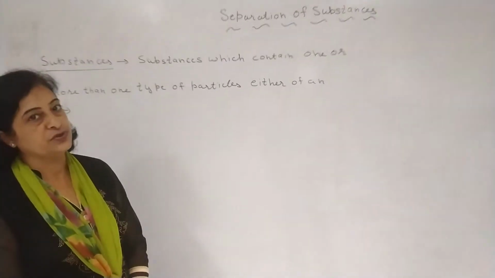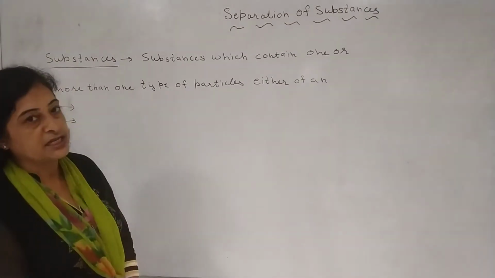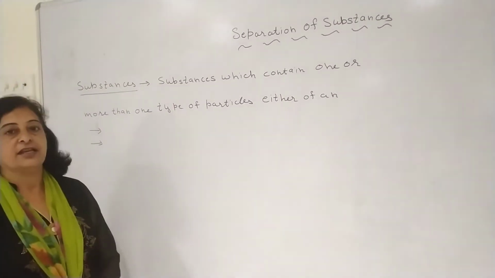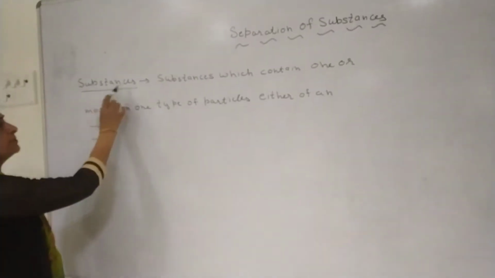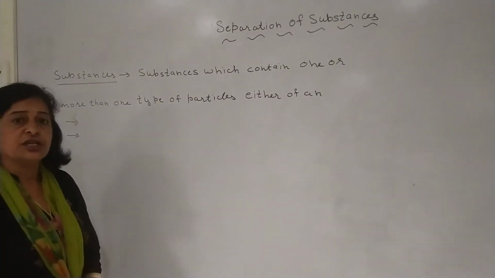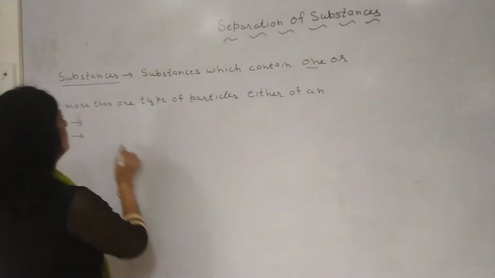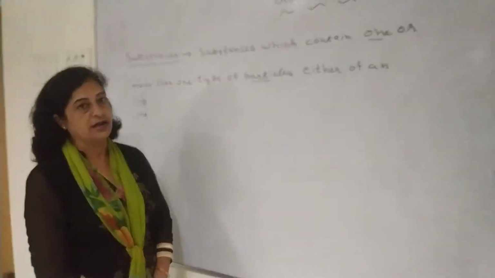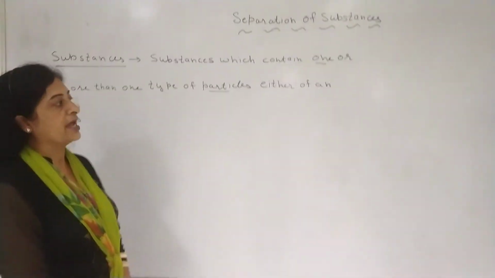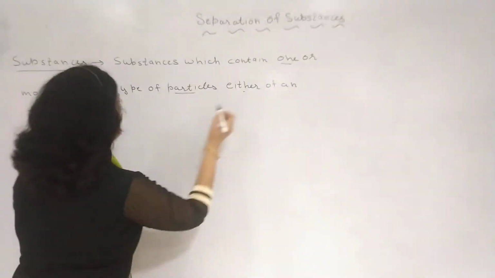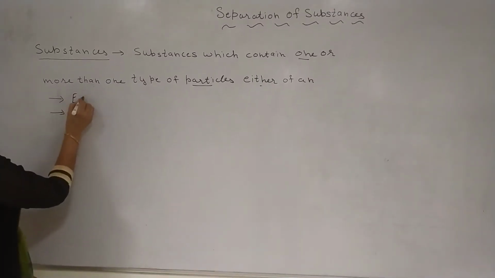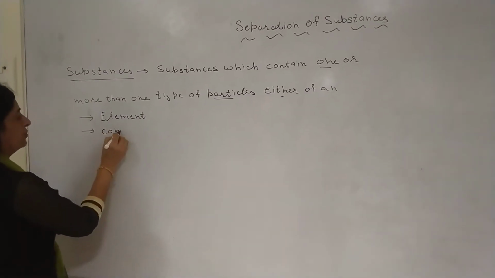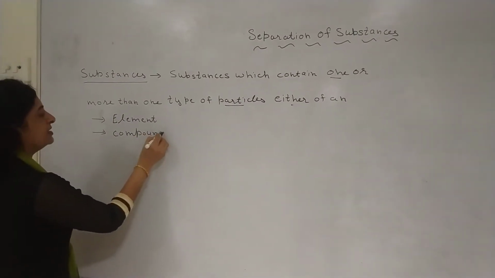Good morning everyone. Today we will have a discussion on chapter number 5, separation of substances. So let us find out what substances are. Substances are those which contain one or more than one type of particles, either of an element or a compound. They are called substances.